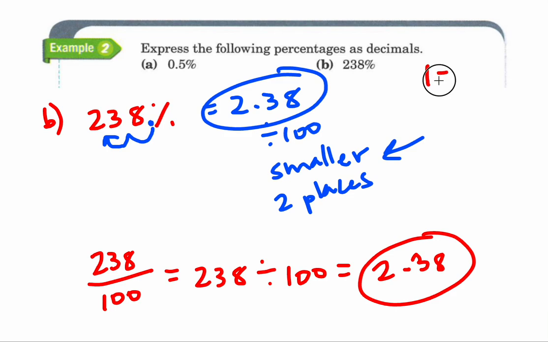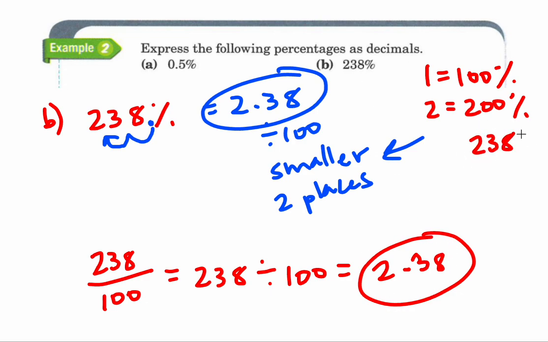Because 1 is 100%. So 2 would be 200%. So if we have 238%, it would be 2 point something. It would be 2.38, because it's slightly bigger than the 2. So percentages larger than 100% definitely exist.